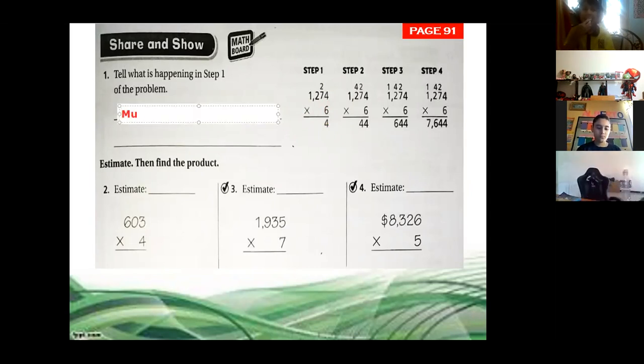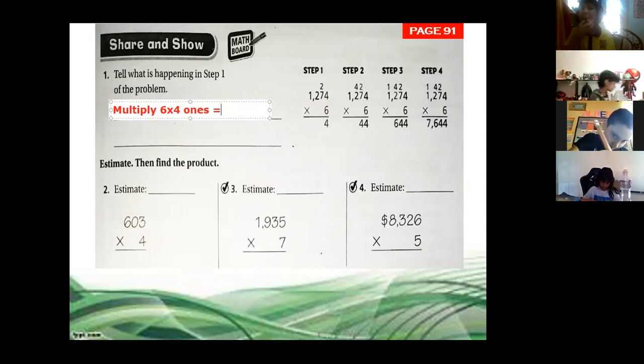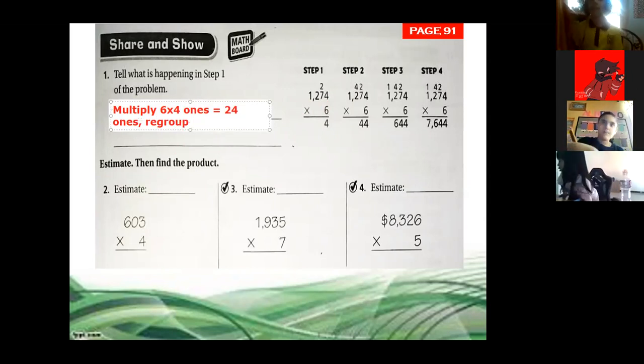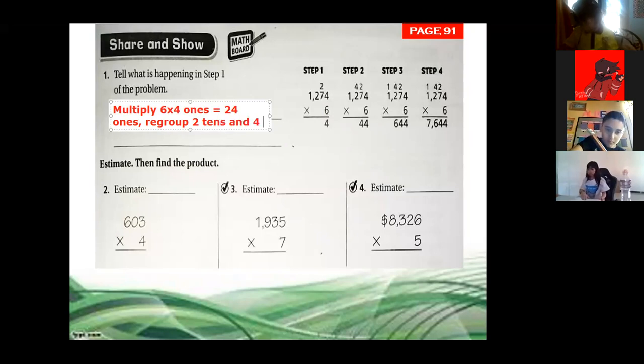We multiply 4 times 6 or 6 times 4. Let's write it down. Multiply 6 times 4. 4 times 6 is the same. And the answer, 4 ones. 4 ones equal to 24 ones. So we regroup that 2. 2 tens and 4 ones.